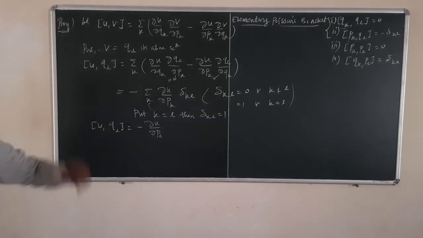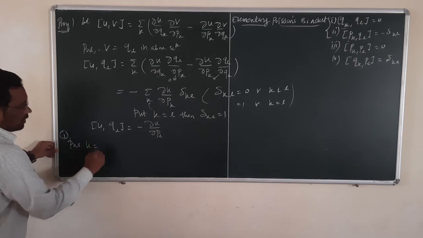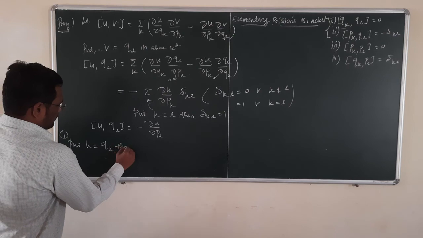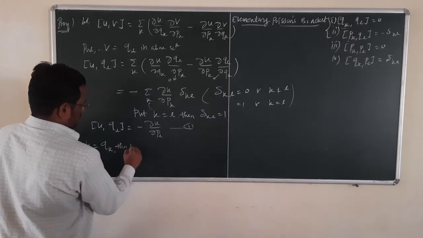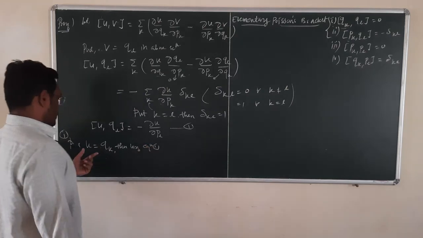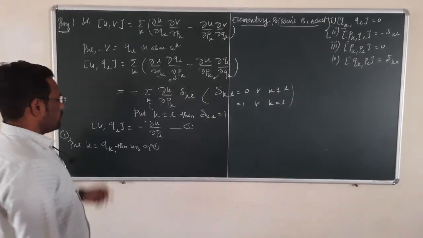Now to prove the first identity, put U is equal to QK. Using equation 1, if you put U is equal to QK in this equation, what will you get?